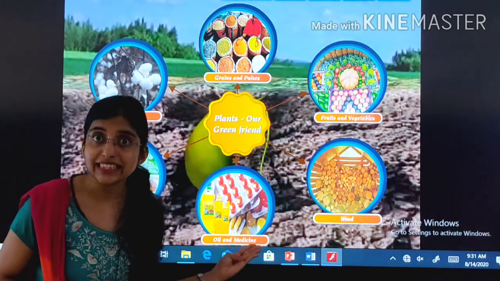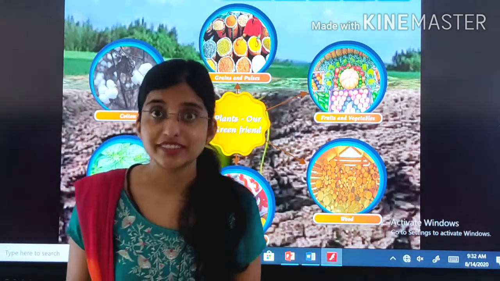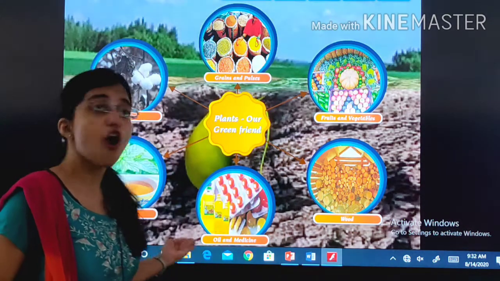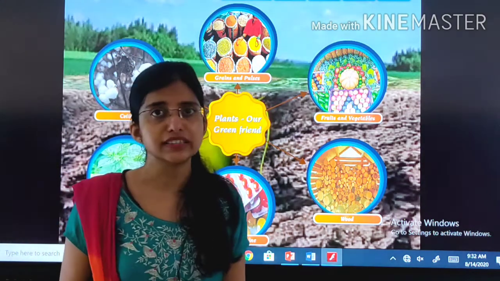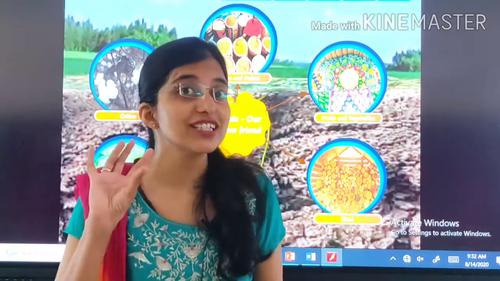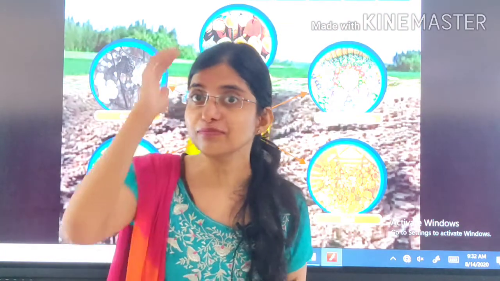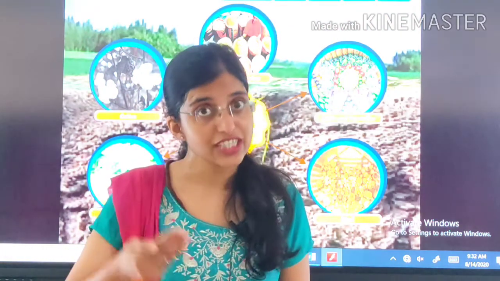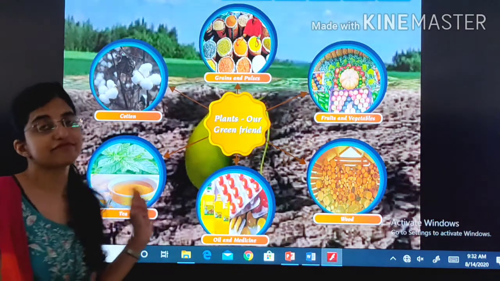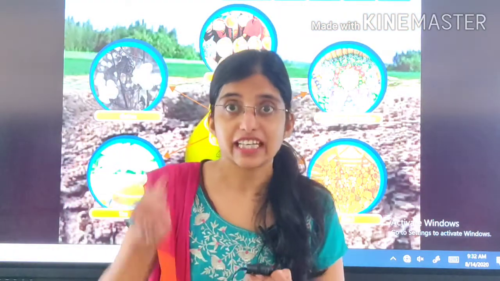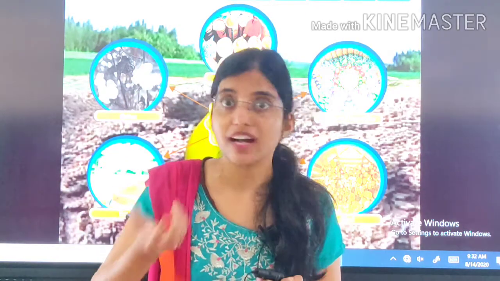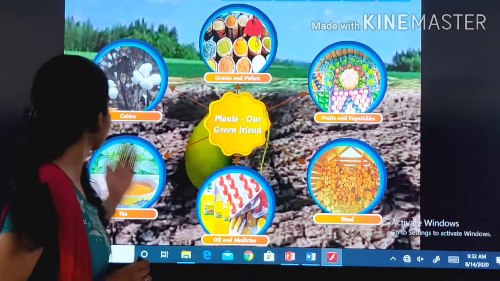Oil and medicine. Tulsi is a medicine, right? And tulsi is a plant. And we get oil also from plants. How do we get oil from plants? Think. Coconut oil, and coconut is on a plant, right? So we get oil and medicines from plants. Tea leaves. There are specific plants which grow on mountains, and from those plants we get tea.